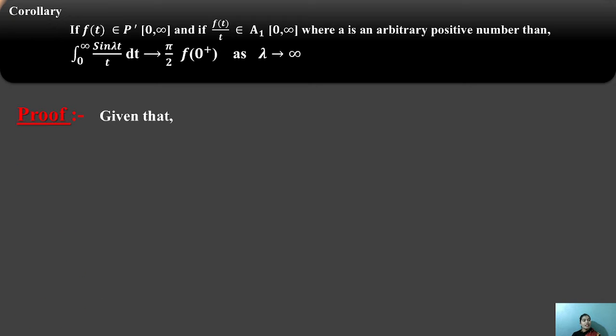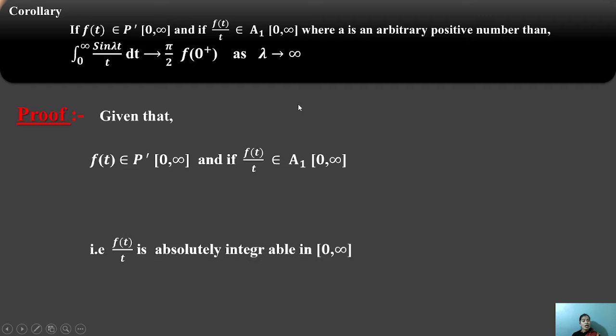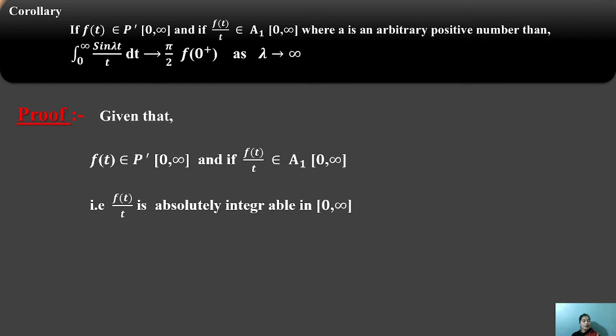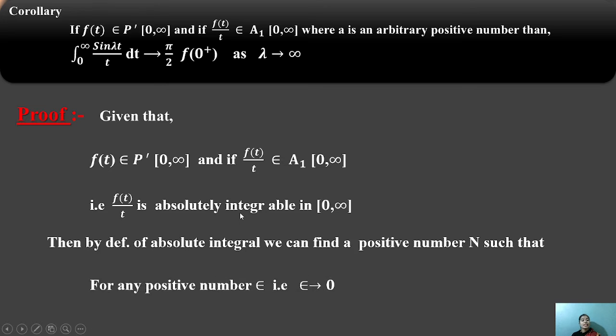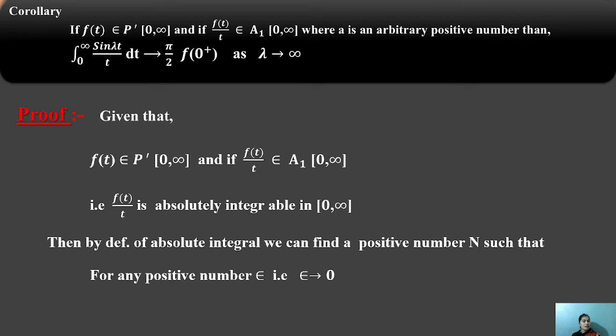Proof. Given the conditions that f(t) is an element of P' on 0 to infinity, and that f(t)/t is an element of A1 on 0 to infinity. Both conditions are given, and f(t)/t is absolutely integrable on 0 to infinity. It is an arbitrary integrable form, with initial limit 0 and final limit infinity.